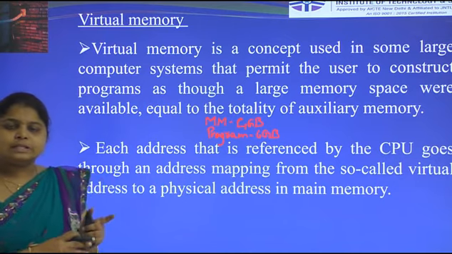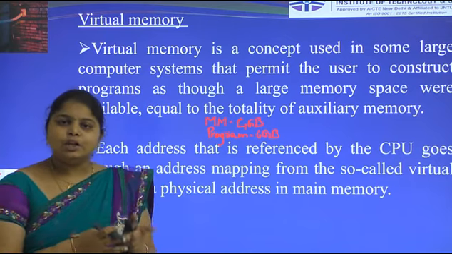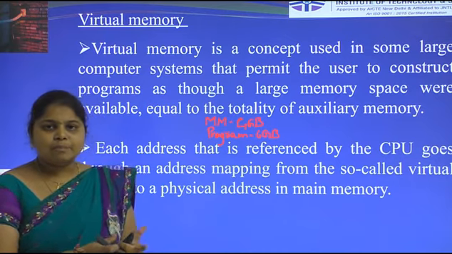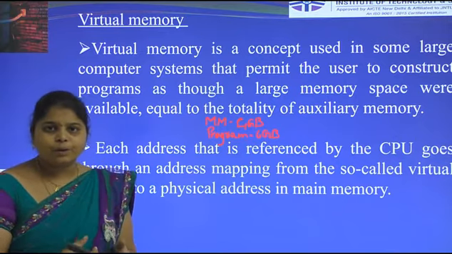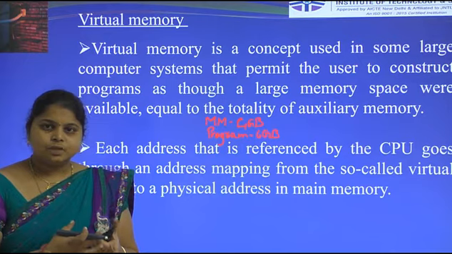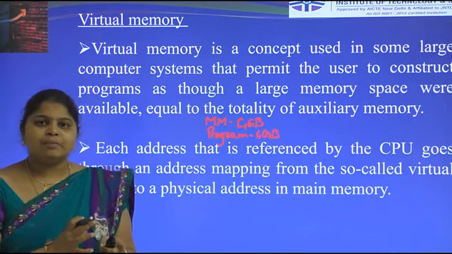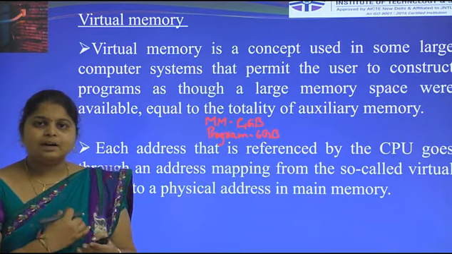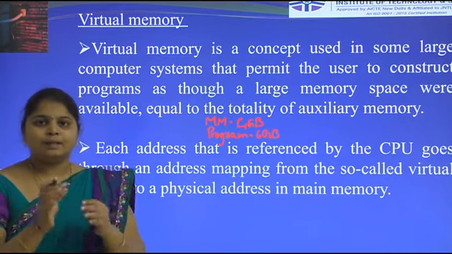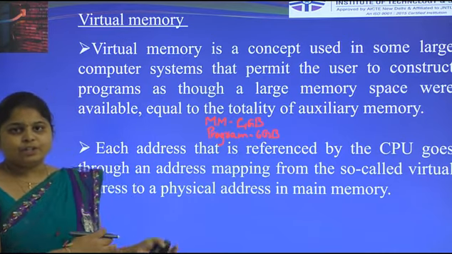Virtual memory is not a real memory. It is an illusion of physical memory. With the help of virtual memory we can store or execute the program with the help of the CPU. Every program in main memory is executed by the CPU only. But the problem occurs whenever the main memory is smaller than the program, then we use virtual memory.